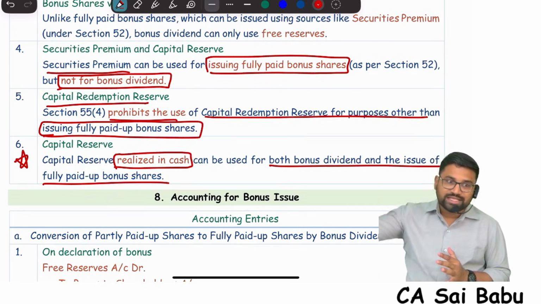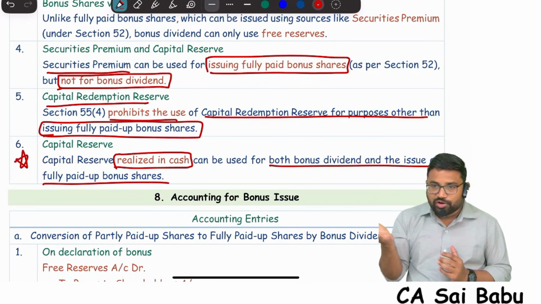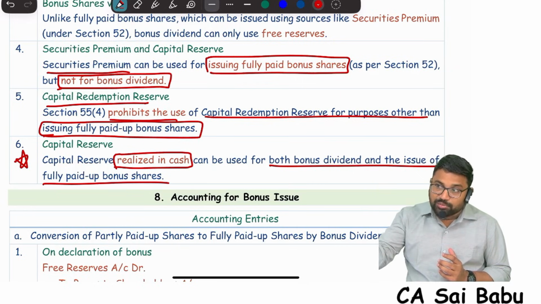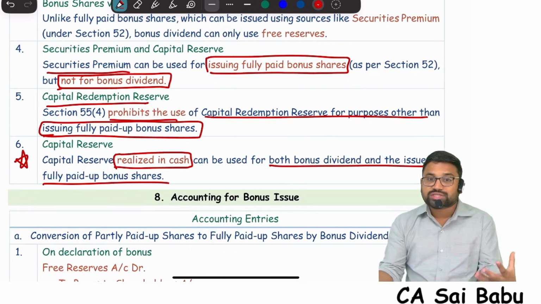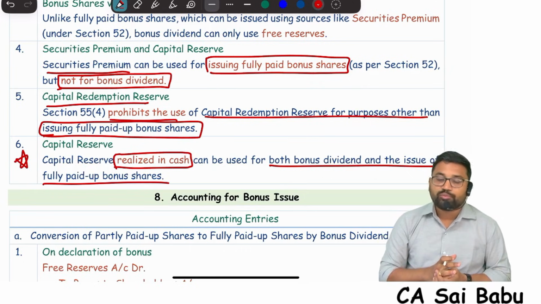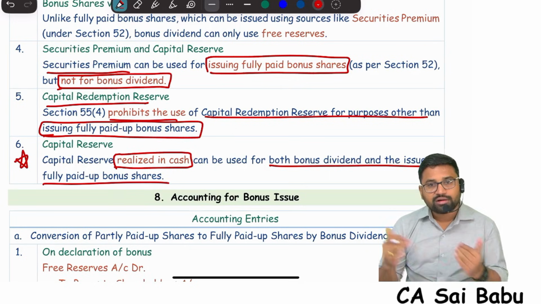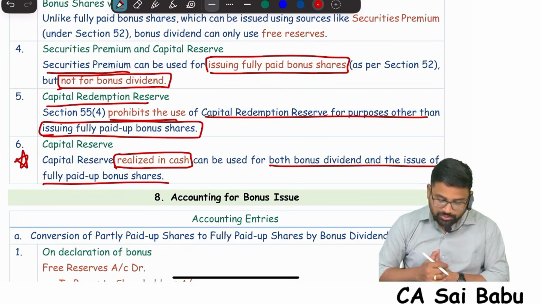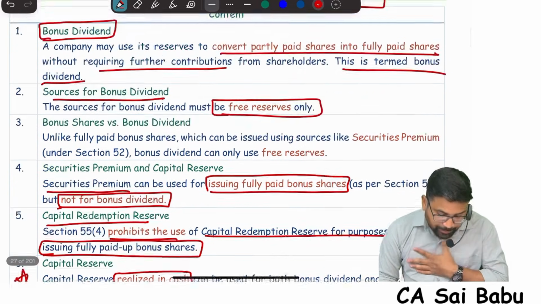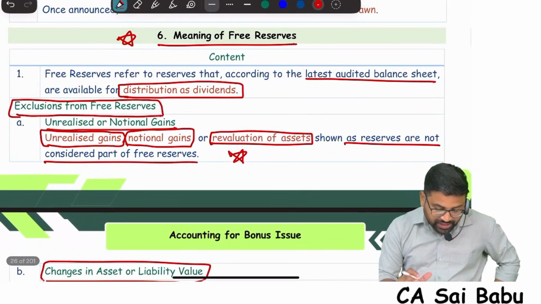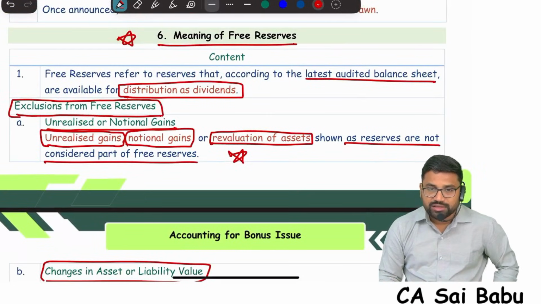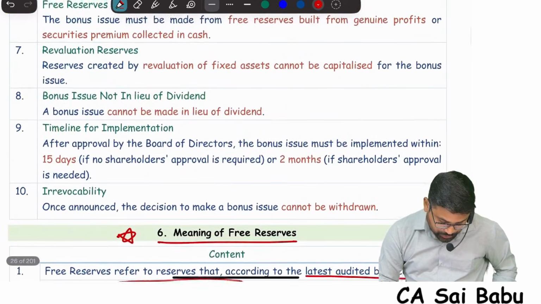So when I sell the asset, I got profit. That means it's a capital profit realized in cash. Therefore, I can use that amount for bonus, either fully paid or bonus dividend, converting partly paid into fully paid. Apart from that, I can't use any other reserve except free reserves for bonus issue.